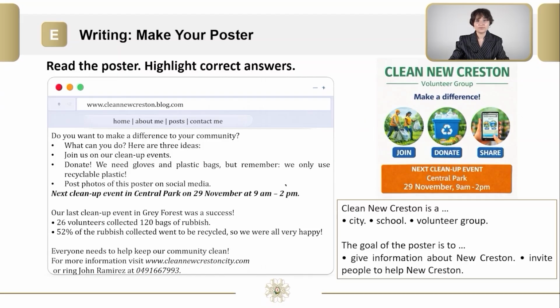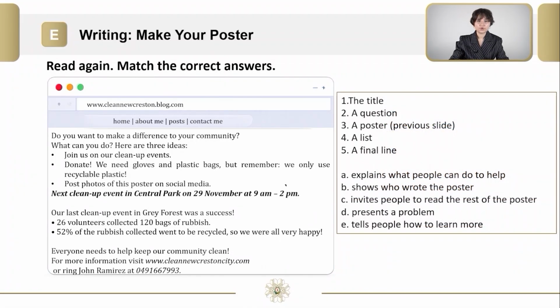Welcome back. It is time to check your answers. Clean New Creston is a volunteer group. The goal of the poster is to invite people to help New Creston. Well done. While it's important to understand the content of the poster, it is also very important to understand the structure of it. That's why let's read the poster again and match the correct answers. Now stop the video and do the activity.